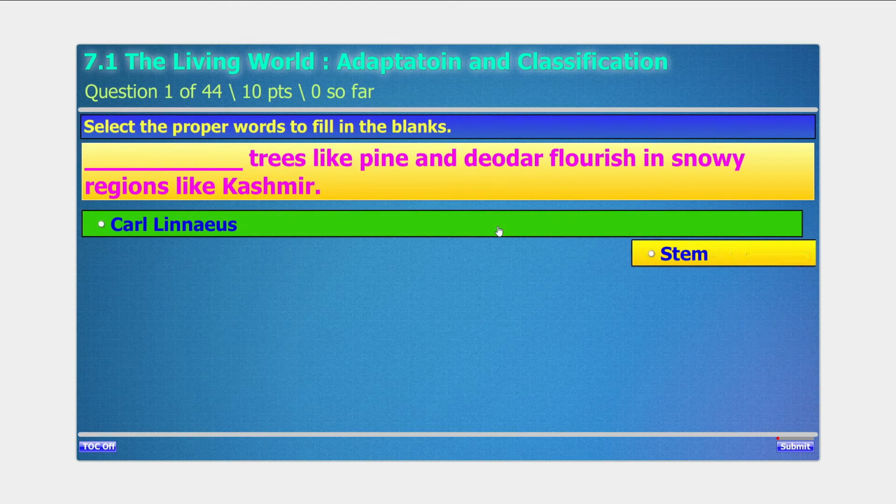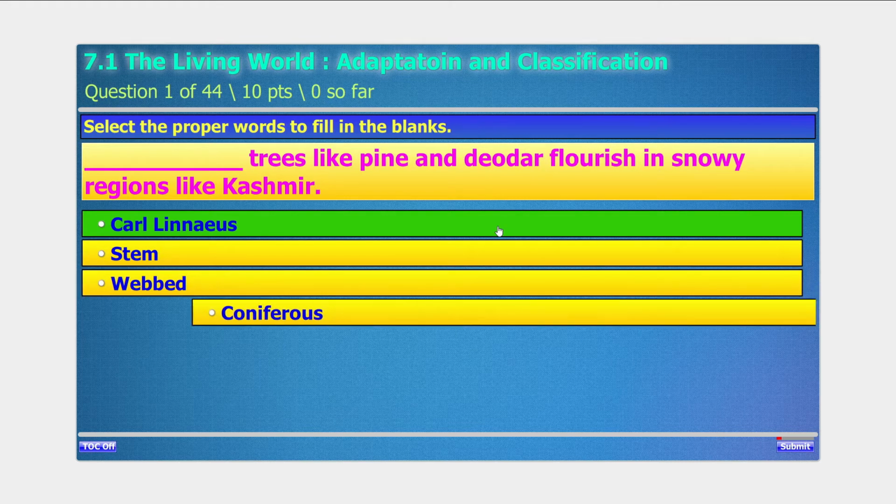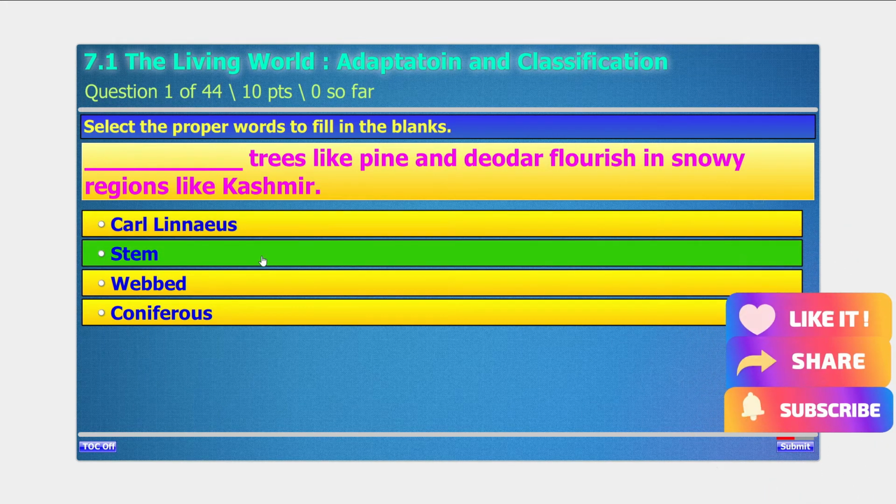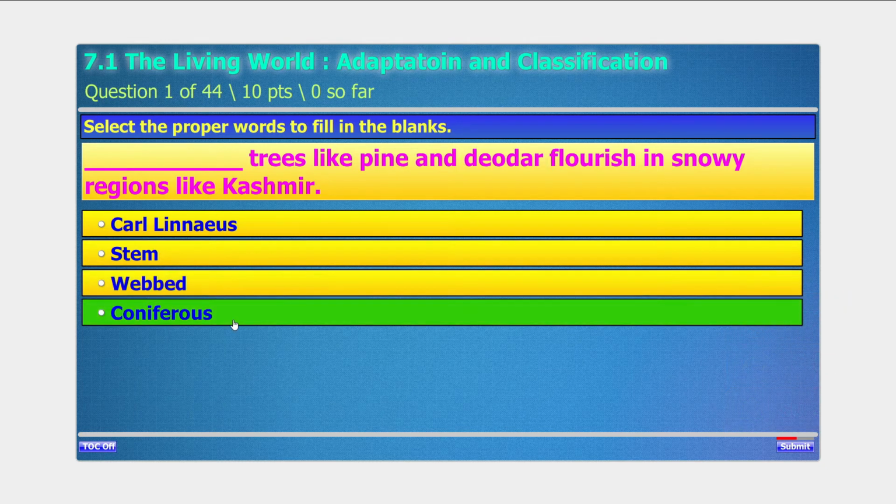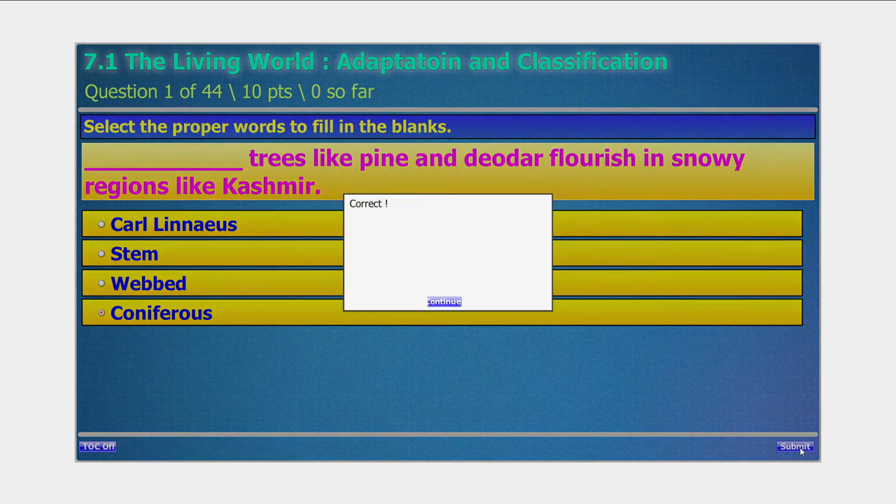Select the proper words to fill in the blanks. Dash dash trees like pine and deodar flourish in snowy regions like Kashmir. Options are carnivorous, stem, webbed and coniferous. I think the answer is coniferous trees like pine and deodar flourish in snowy regions like Kashmir. Yes.